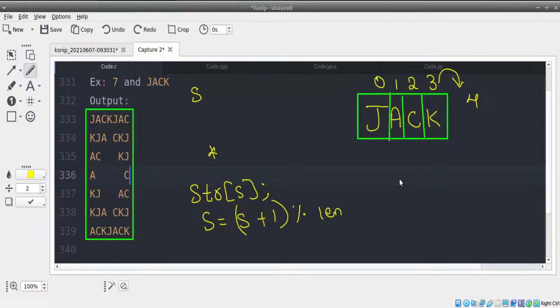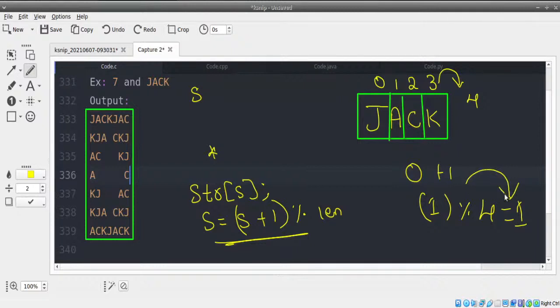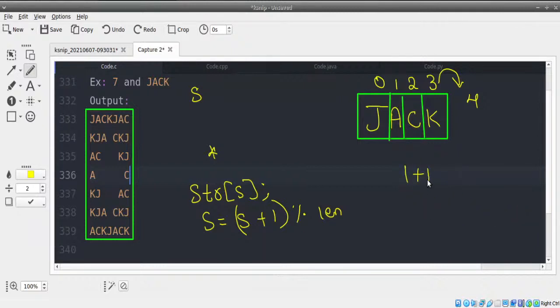Now remember this, if s is 0, what is 0 plus 1? 1. What is 1 mod length? Length is 4. Any number lesser than 4, if you perform mod, you'll get the same result, 1 itself. So from 0 you get 1. Similarly, from 1, 1 plus 1 will give you 2. 2 mod 4 is 2 itself.